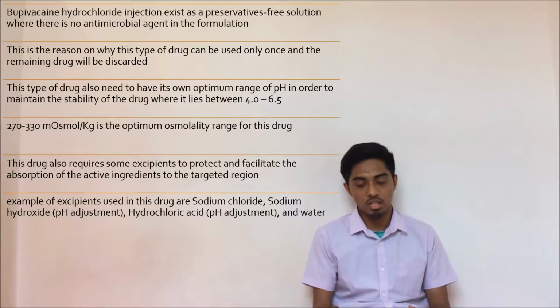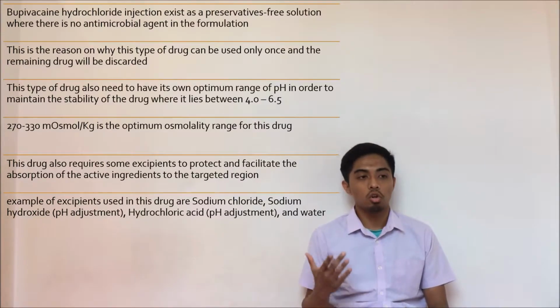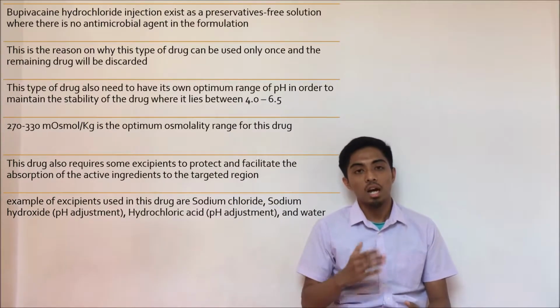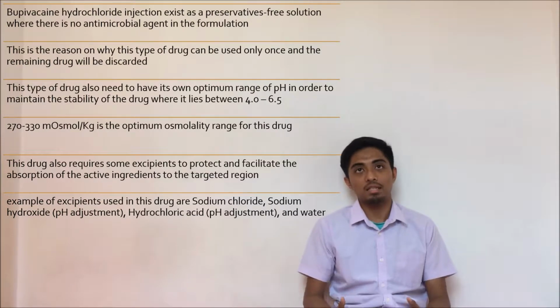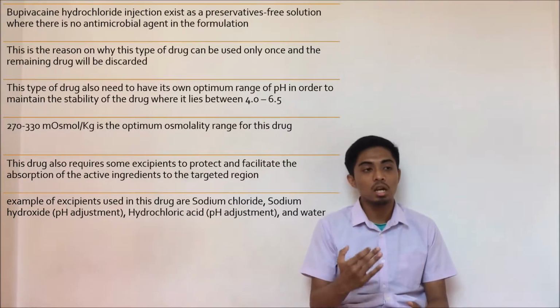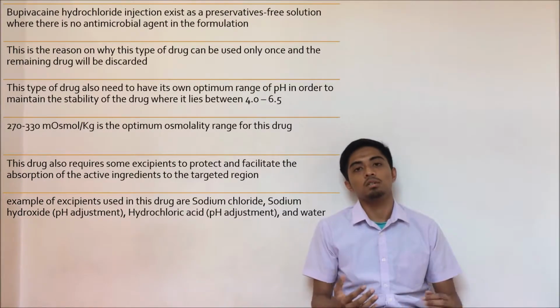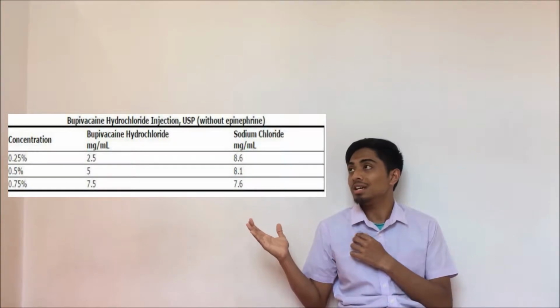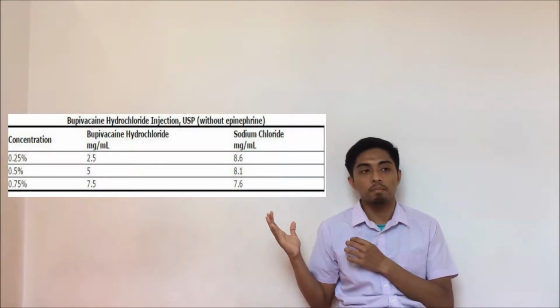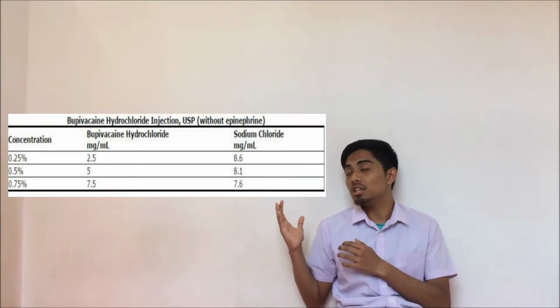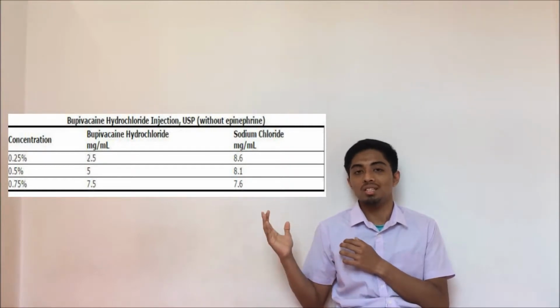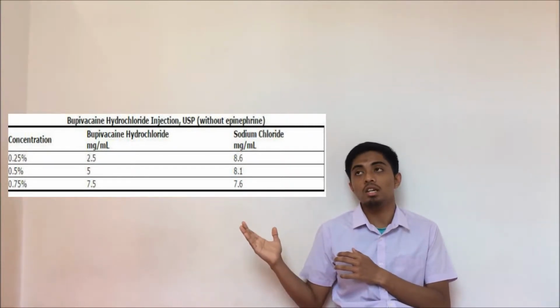Examples of excipients required are sodium chloride, sodium hydroxide, which acts as a pH adjustment, hydrochloric acid, and the last one is water. This is also the table that illustrates the ingredients used to make the bupivacaine hydrochloride injection. So I think that's all from me. Thank you.